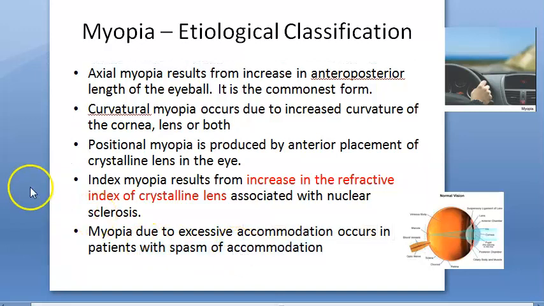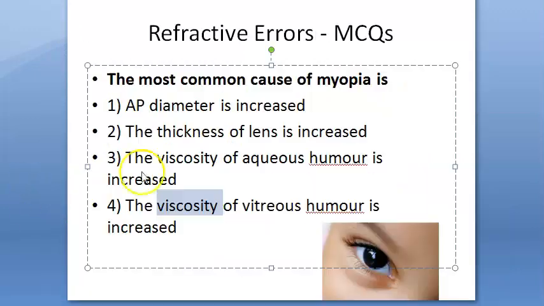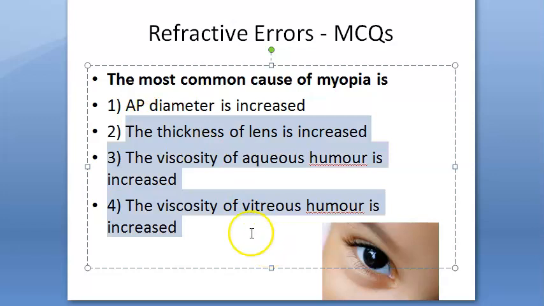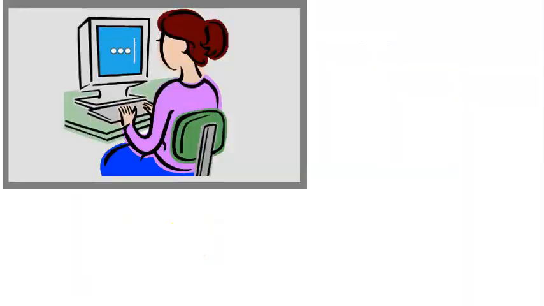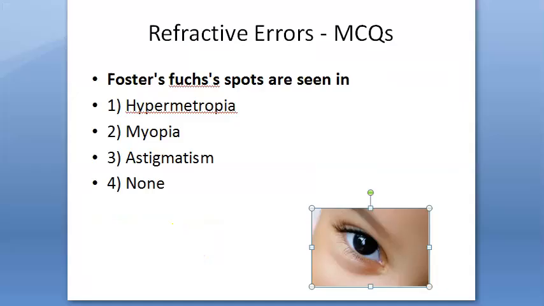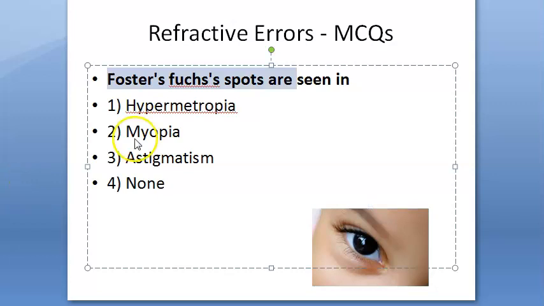So basically here nowhere they are talking about these options, right. So we will go with this AP diameter is increased, most commonest form. Guys, let us look at the next question. What do you say? Foster-Fuchs spots, okay, Foster spots, Fuchs spots are seen in. Where do you see these spots? We are still in myopia, guys. So yeah, it is myopia. Myopia is the answer here.